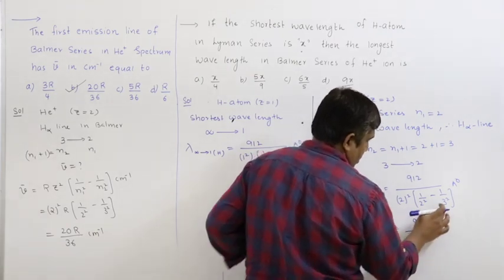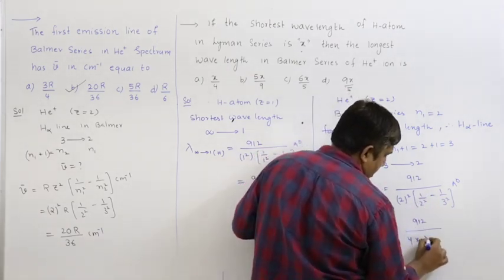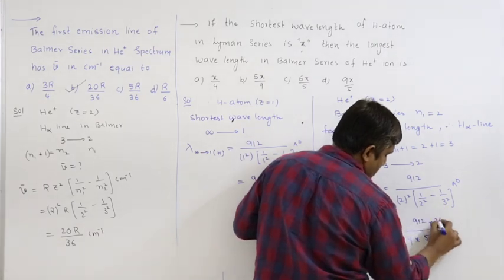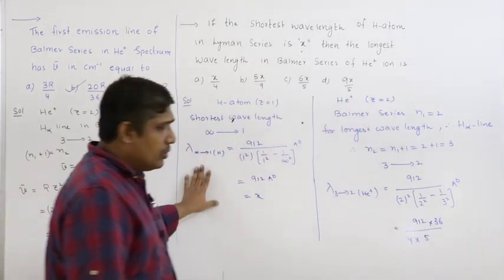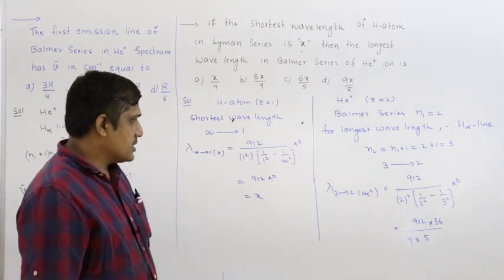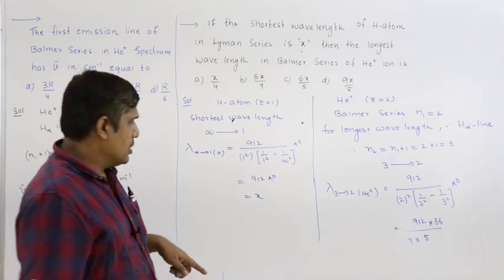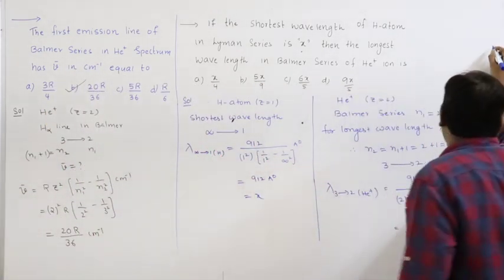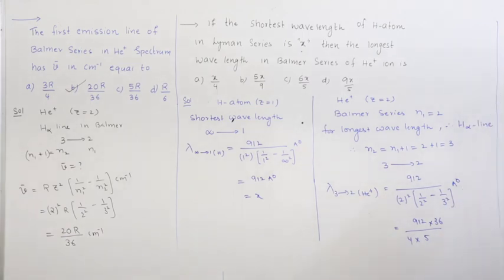So you will get 4. 9 minus 4, that is 5 by 9 into 4, that is 36. So with respect to this one we have to find for hydrogen atom, given wavelength is x, or you can take the ratio, but here instead of 912 I can write it as x, or you can take ratio itself. It is up to you.